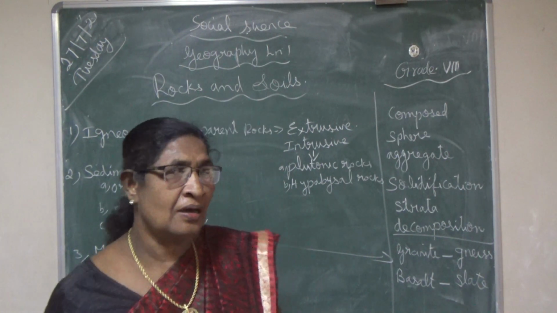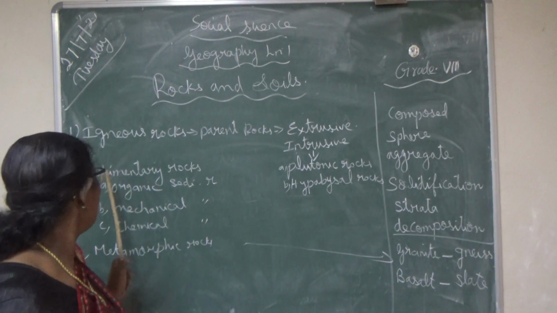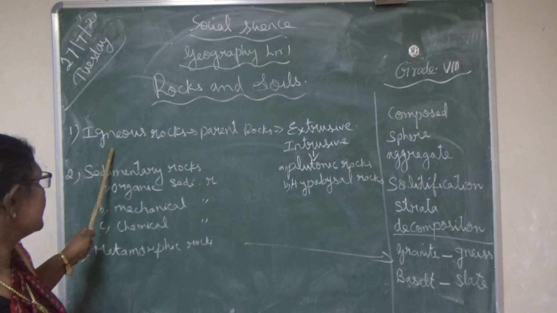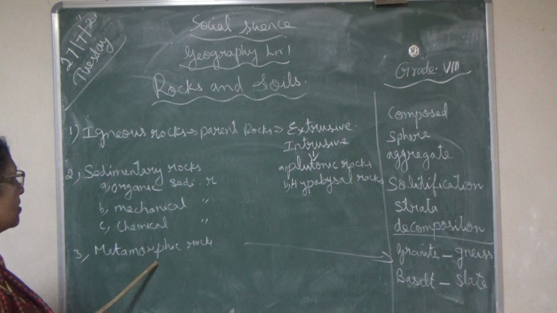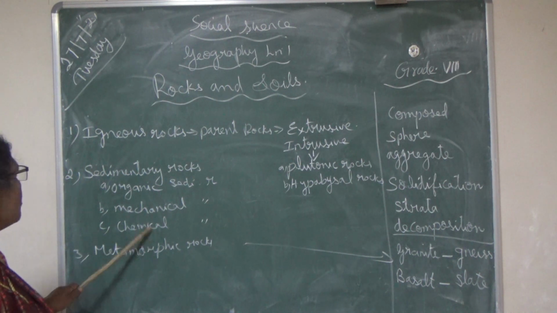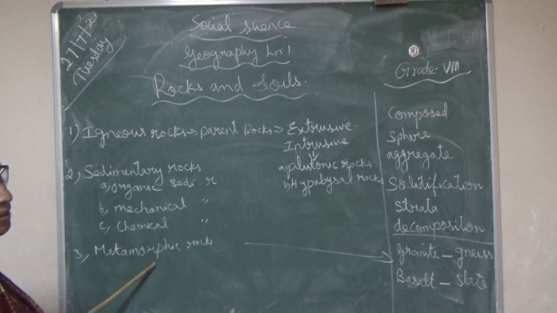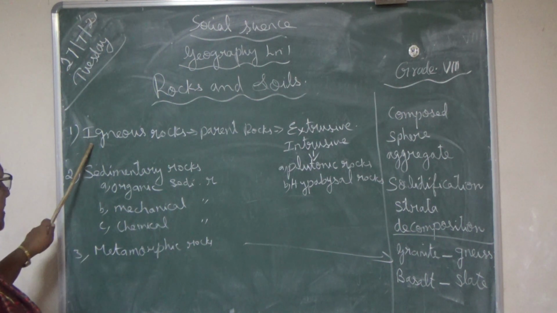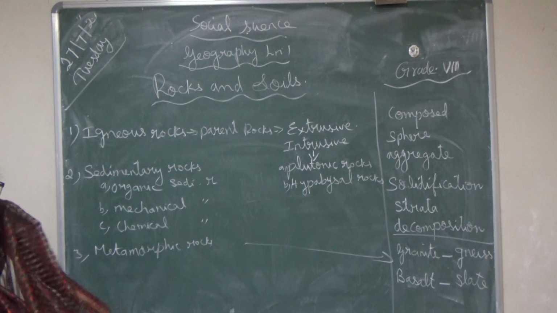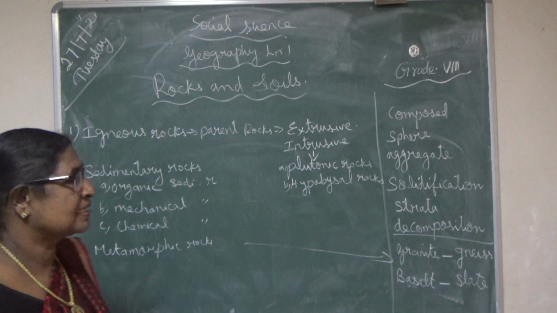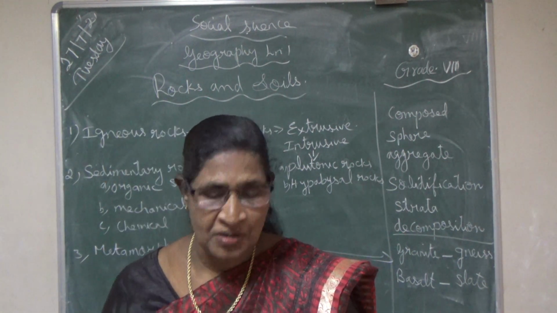What are the 3 types of rocks? Igneous rocks, sedimentary rocks, and metamorphic rocks. These are the 3 main classifications of rocks.